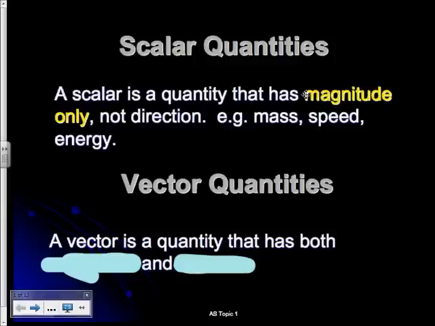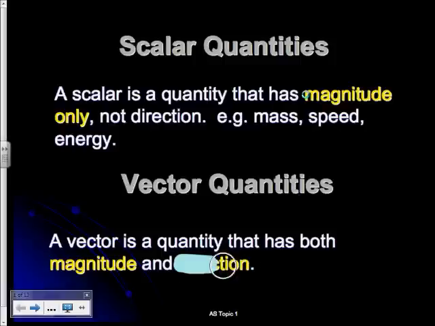Other examples might be volume, so many cubic meters, or perhaps density, so many kilograms per cubic meter, that sort of thing. Magnitude only. You need to know the definition of a scalar quantity. In contrast, then, a vector quantity is one that again has magnitude, but as well as having magnitude, we also have direction, and direction has meaning in terms of a vector quantity.